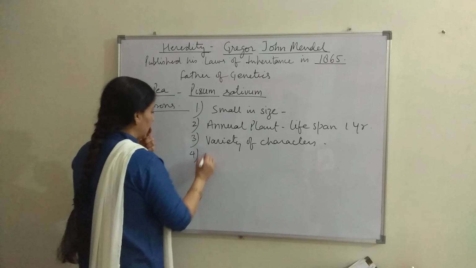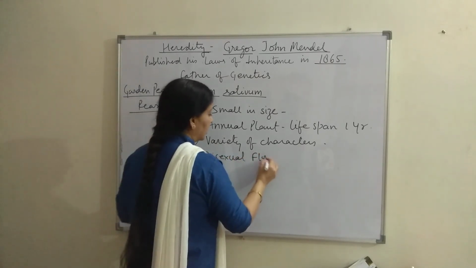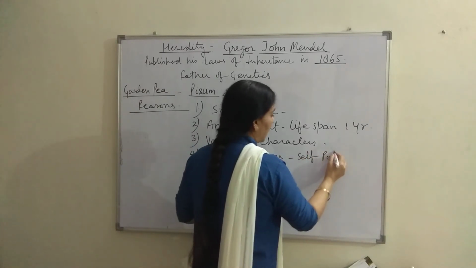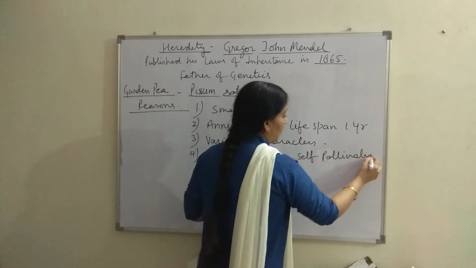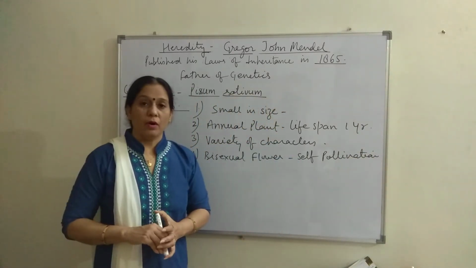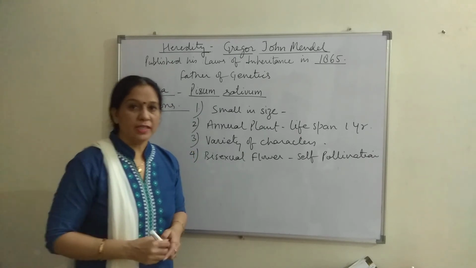Number 4, this plant has a bisexual flower, and that flower shows self-pollination naturally. That means pollen grains from the anther will fall on the stigma of the same flower.